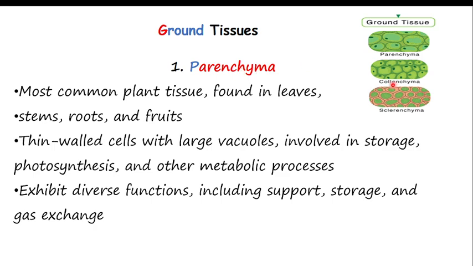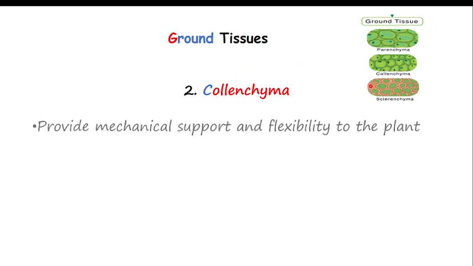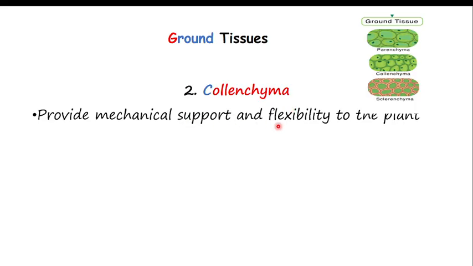Let's look at the parenchyma. Parenchyma provides mechanical support and flexibility to the plant. You know, the plant does not move or make locomotion, but remember, it just shakes itself, and this is helped by parenchyma. If there were no parenchyma, the plant in the wind would move and not come back, and it would be destroyed. But because of this parenchyma, the plant is supported and flexible.